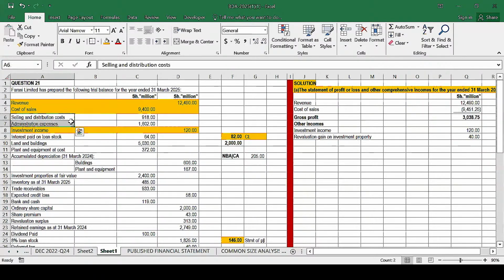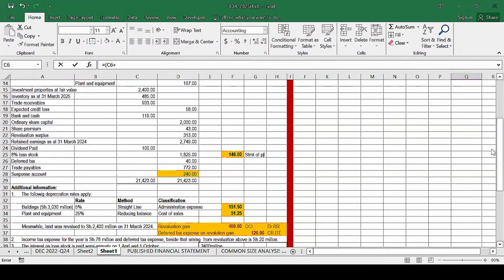I think for expenses, we can first of all pick those two. We copy and paste them here. So selling and distribution will be equal to what we have here. Does this have some adjustment? Yes. So what I need to do is start with the opening bracket. This one will be equal to this. Then I need to add items from the workings. This depreciation is part of admin.